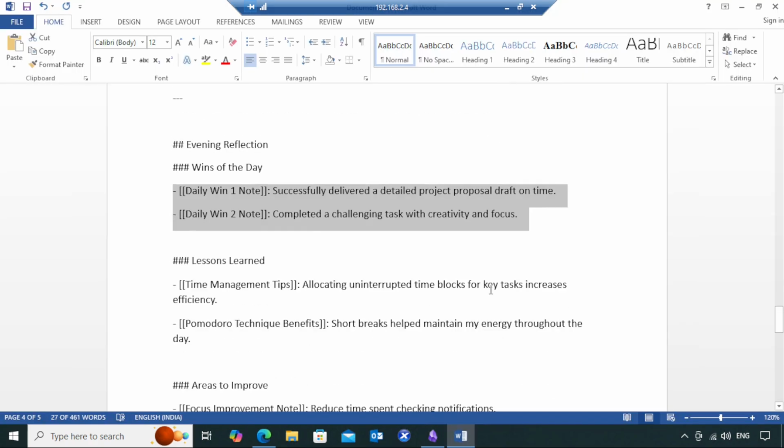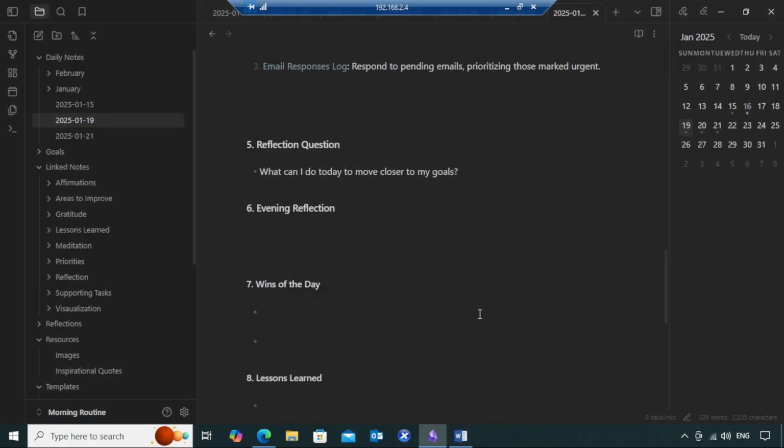Now let's go to the next one. Okay, the next one is reflection question. So you can reflect on the complete day, and if you want to reflect on some things, you can question it. Let's say, for example, what can I do today to move closer to my goals, or what can I do today to finish my task in less time, or what can I do today to draw a picture quickly, whatever it is. If you want to reflect on some things, you can type those questions here in this template. Now let's go to the next one.